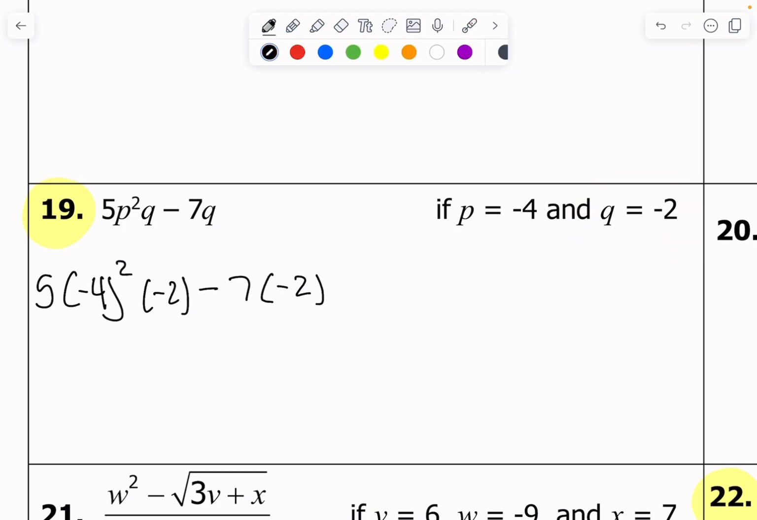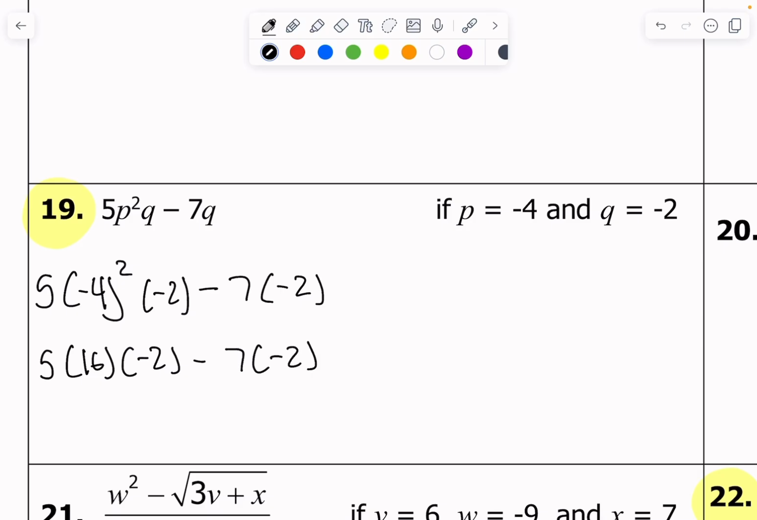From there, we are still going to use PEMDAS. And so the first thing, I do see a lot of parentheses, but most of them are being multiplied. So the only real thing we're going to do here first is evaluate this negative 4 squared, okay? Negative 4 squared is going to be a positive 16. So I have 5 times 16 times negative 2 minus 7 times negative 2.